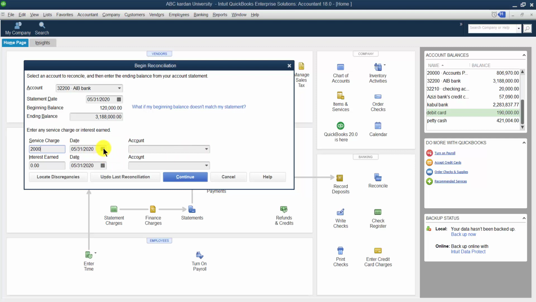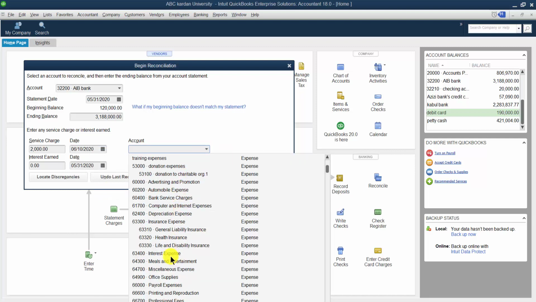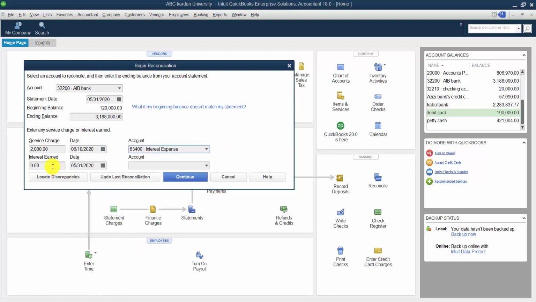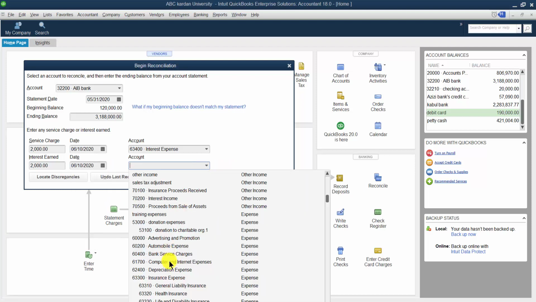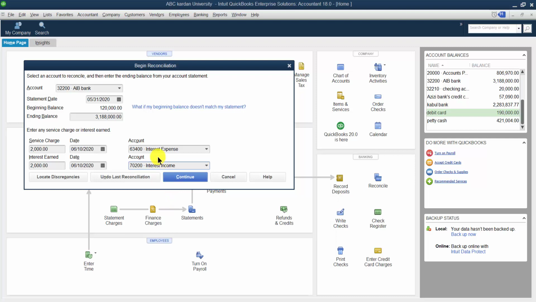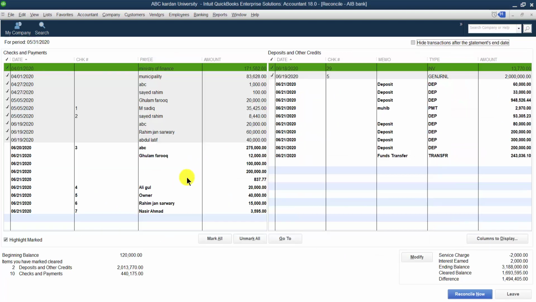On which date they have charged, for example, in this date. And it is an expense account, so you have to link it with the interest expenses. Let us say on the other side, the banker has given us 2,000 interest also, for example on the date of 10, but this is a type of income. To which income do we have to link it? Let us say we want to link it to interest income, right? So we have two types: interest expenses and interest income. Then continue with this one.